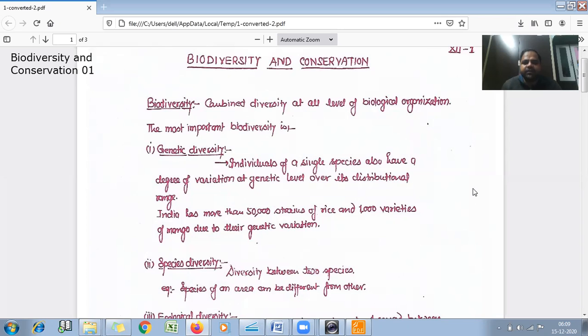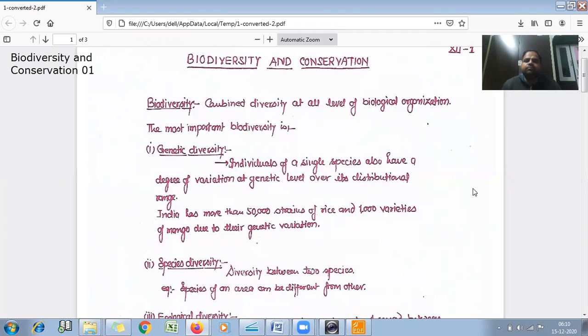So if we see the variation in animals or plants or any life form, then it will be called biodiversity. The most important biodiversity we will see here is the genetic diversity first. In case of genetic diversity, individuals of a single species also have a degree of variation at genetic level over its distributional range, and India has more than 50,000 strains of rice and 1,000 varieties of mango due to their genetic variation.